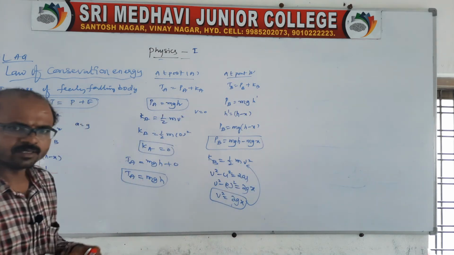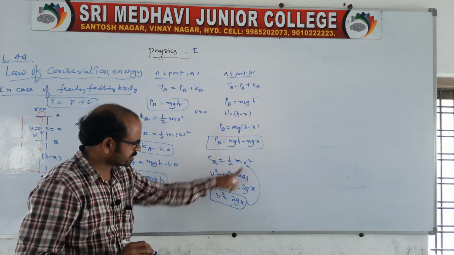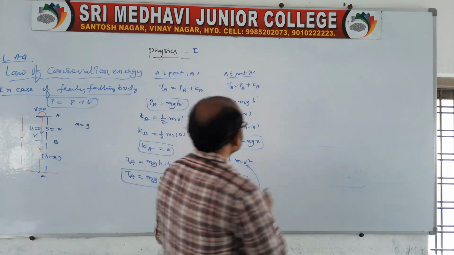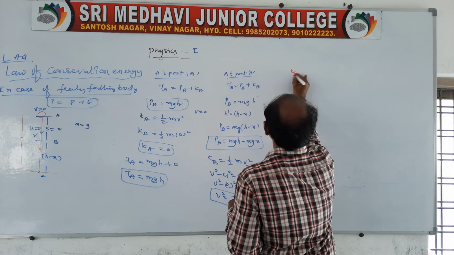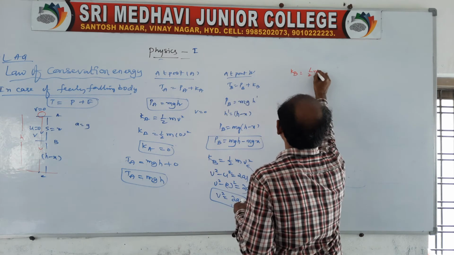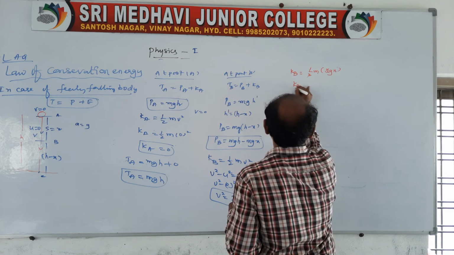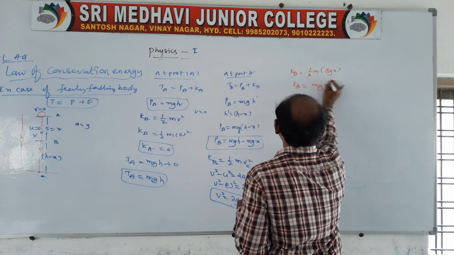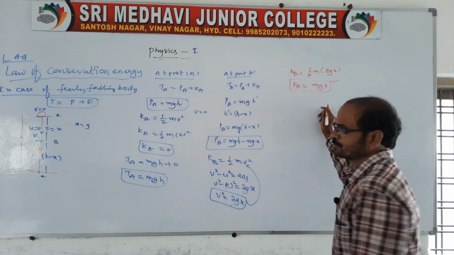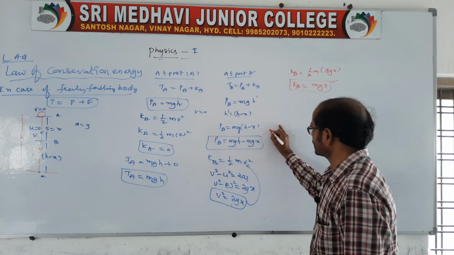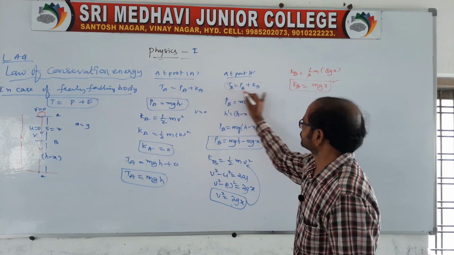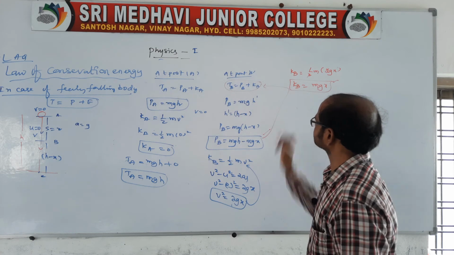V square as it is, you replace v square with 2gx. Therefore, kinetic energy at a point B is equal to half m into 2gx, 2 cancel, KB is equal to mgx. Now we know kinetic energy at a point B, we know potential energy at a point B, and you substitute these two values here.